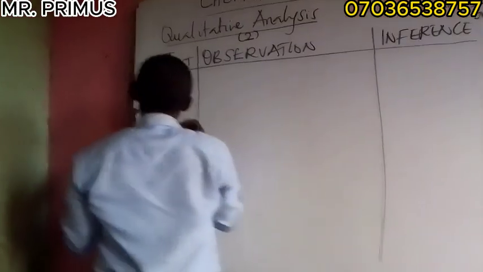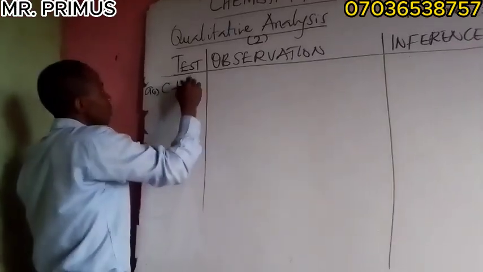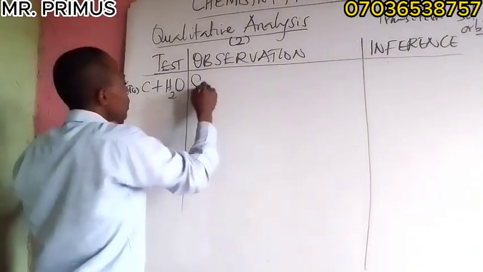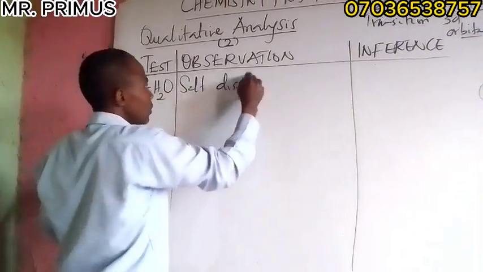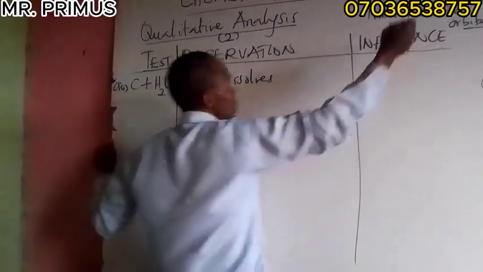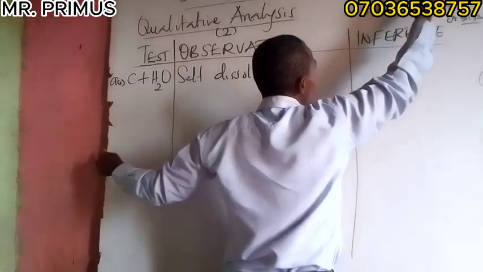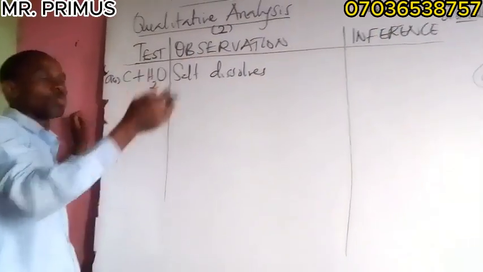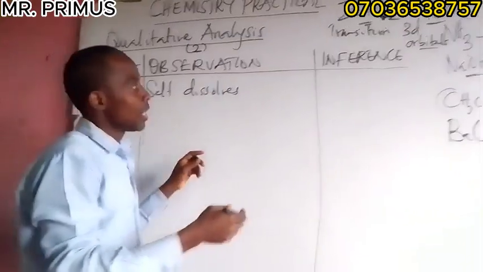So you can say C plus water, because it's a soluble salt. The salt dissolves. If you test it with litmus, because this is a component of a strong acid, it will surely turn red.